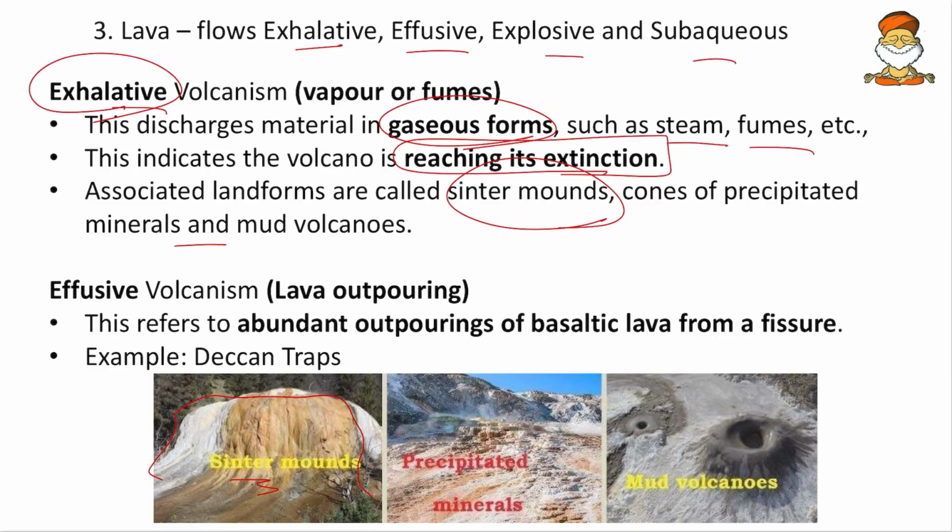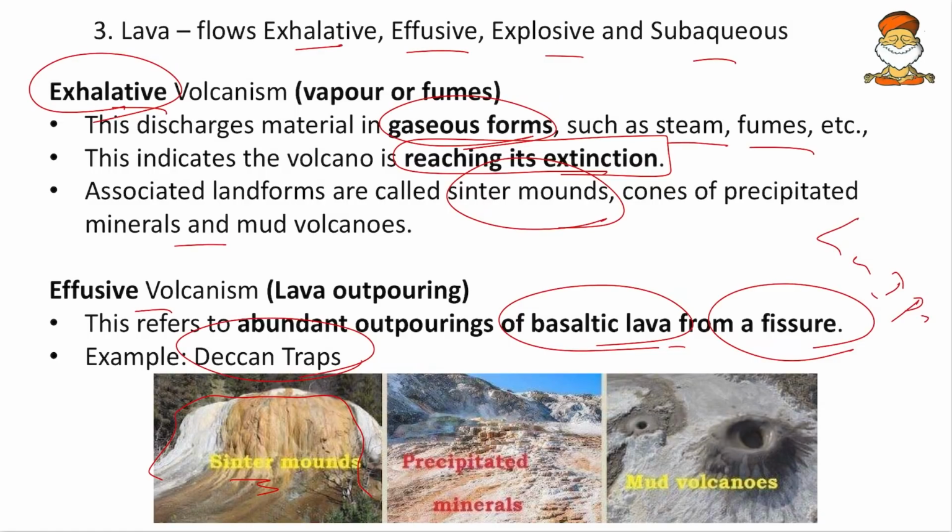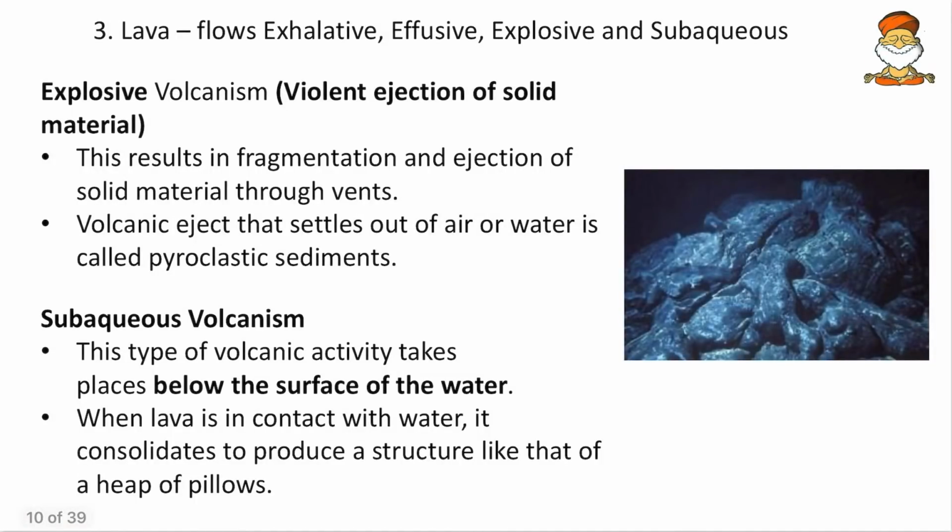Then effusive volcanism. This refers to abundant outpouring of basaltic lava. So much lava will come out from a fissure. Example: Deccan Traps. Deccan Traps are also called large igneous provinces, or LIPs. There will be fissures, cracks, and then the lava comes out. Like this it goes on. Then come to the next, explosive volcanoes. These are violent ejections of solid material. This results in fragmentation and ejection of solid materials through vents.